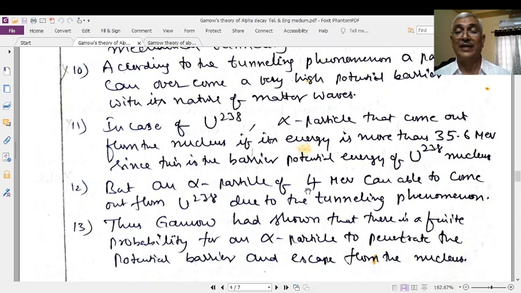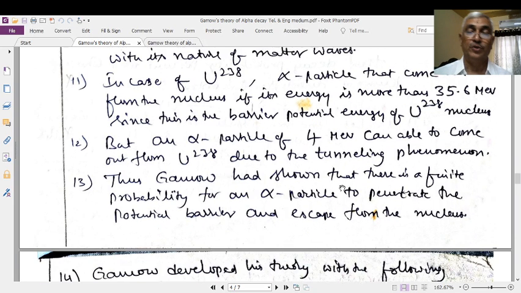Whereas the alpha particle has only 4 to 9 million electron volts, which is very much less. That's why classically it is not possible, but quantum mechanically, because of the wave nature and the quantum mechanical tunneling phenomenon, it is possible. Therefore, there is always a probability of alpha particles penetrating the barrier and coming out to the other side due to this effect.